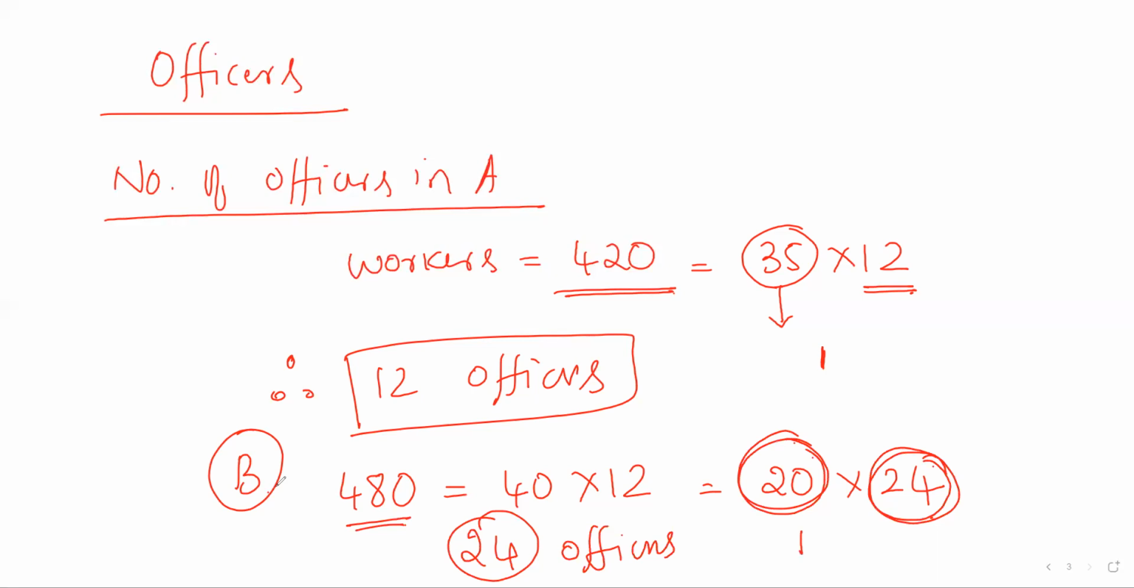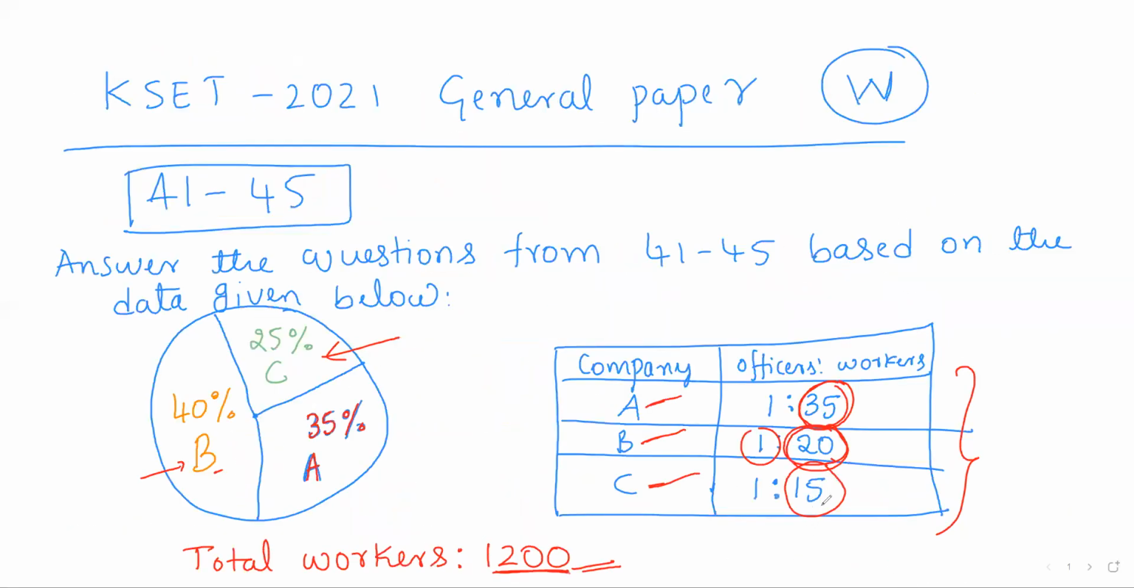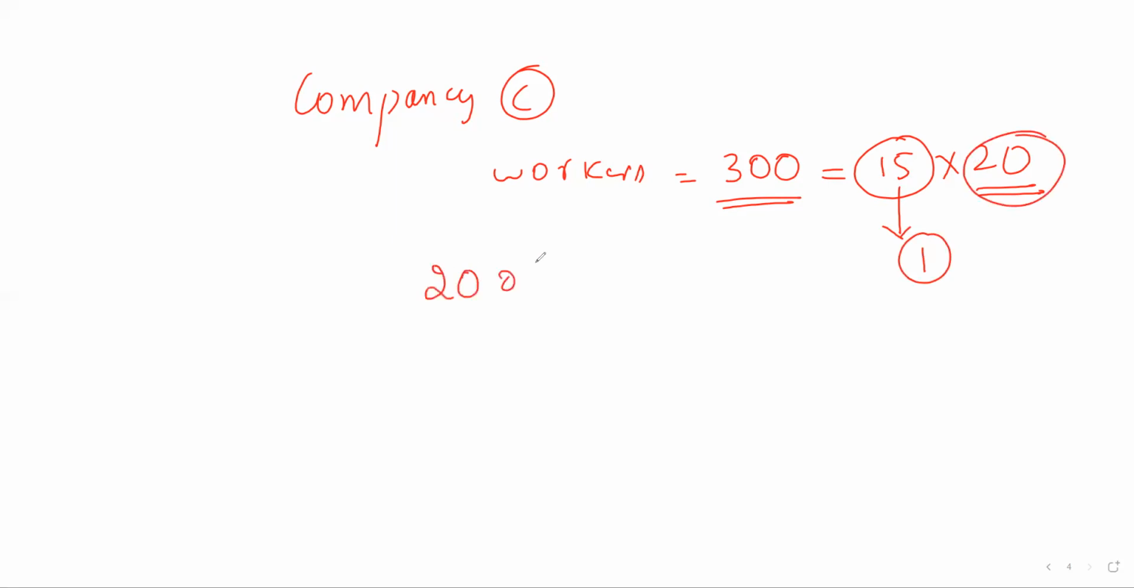Similarly, in company C, how many workers are there? First of all, there are 300 workers. And for each group of 15 workers, there is one officer, right? So 300 workers can be divided into 20 groups, each of 15 workers. For each group of 15 workers there will be one officer, so there will be 20 officers. So this is the basic data.